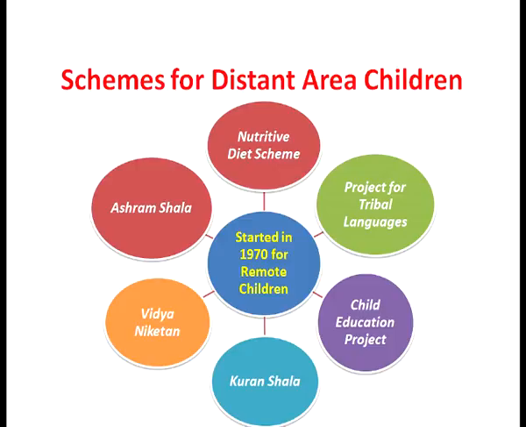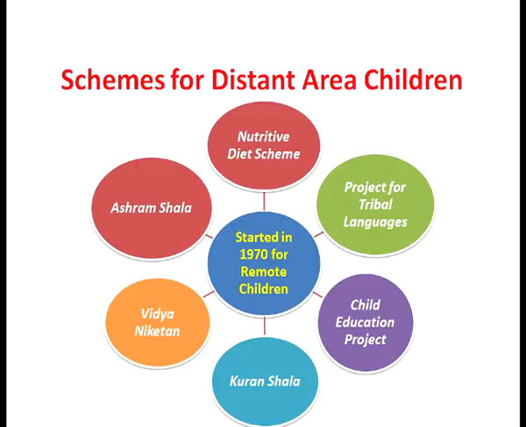Then the Ashram Shala scheme was also launched in the state of Maharashtra for the children belonging to distant areas, belonging to the remote areas. So these were 6 schemes which had been launched for the education of distant area children.